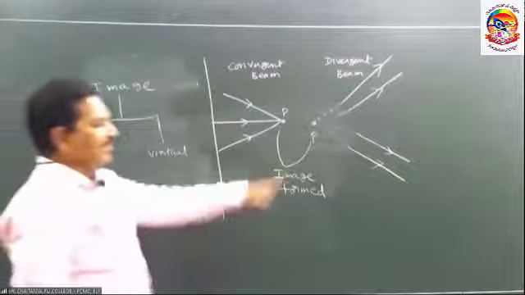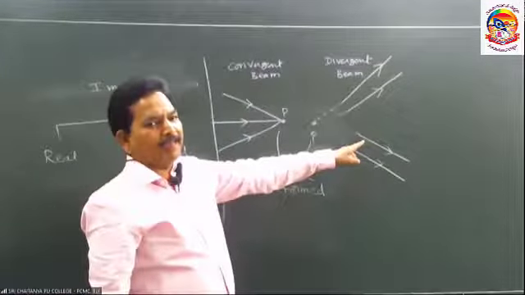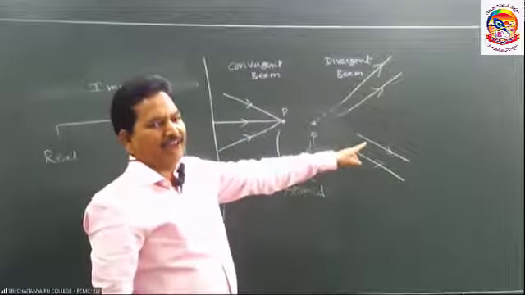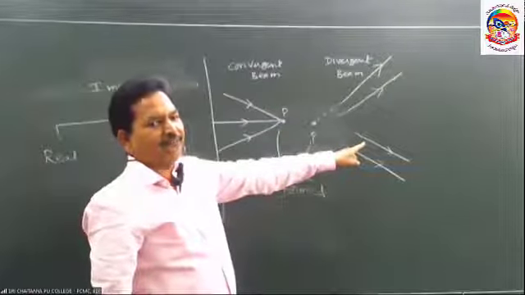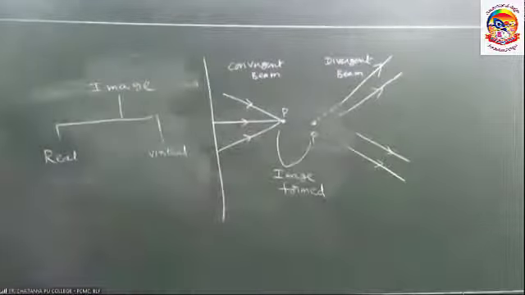If the light rays appear to meet or appear to be coming from a point after reflection or refraction, the image is said to be the virtual image.